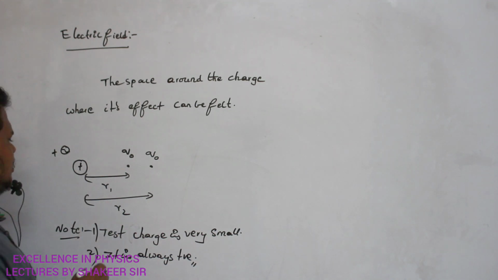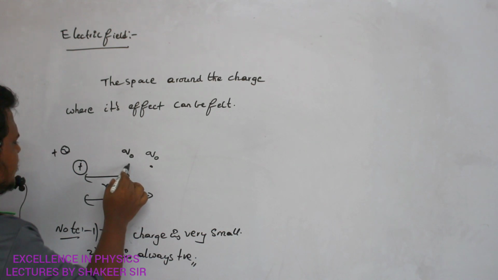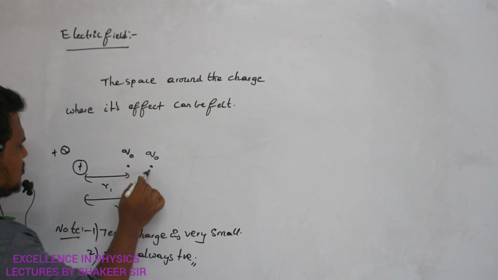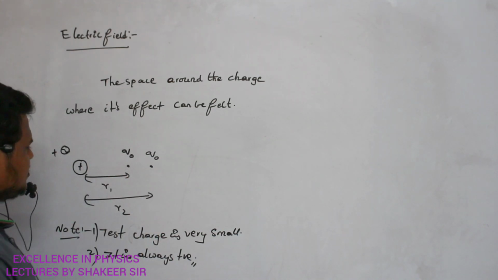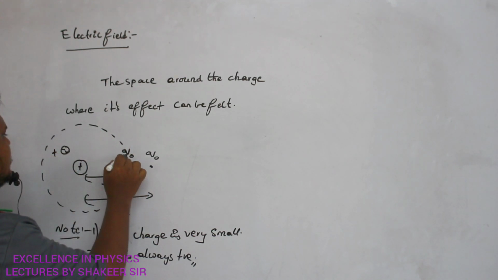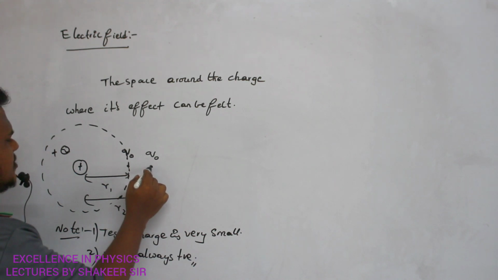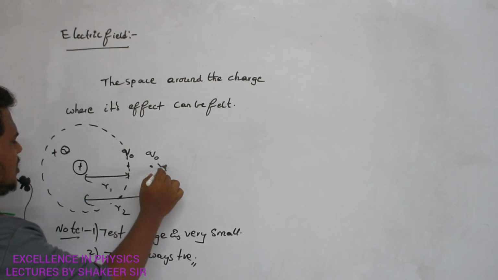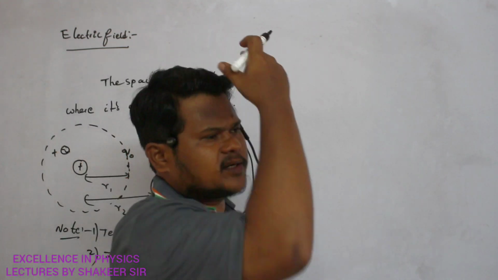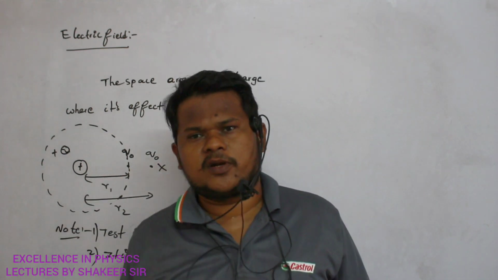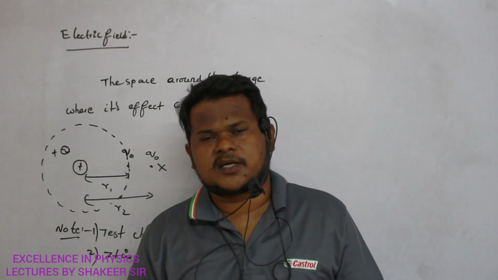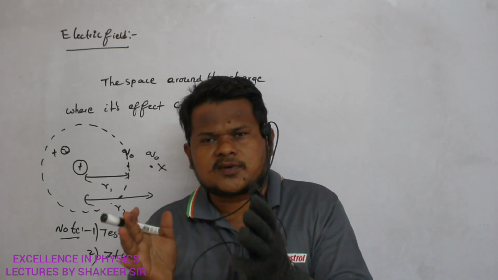Clear, ma? Okay. Now when I am placing this at a distance of R1, it is experiencing some force. Now the same test charge, if I am placing at a distance of R2, it is not experiencing any force. It means that this Q0 at a distance of R1 is present in the electric field of the main charge, whereas the same test charge Q0 at a distance of R2 is not present in the electric field of the main charge. Clear, ma? So that is the basic definition of electric field. The region, the space, the volume around the main charge, where the effect of this charge can be felt by other charges, is called electric field.